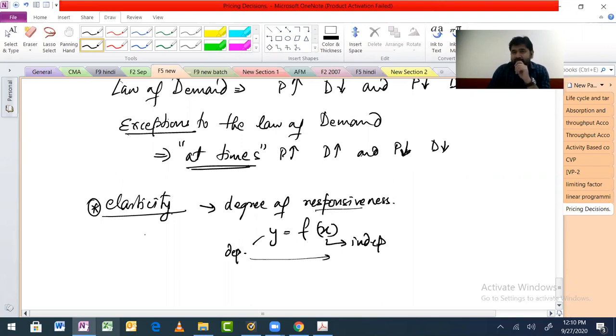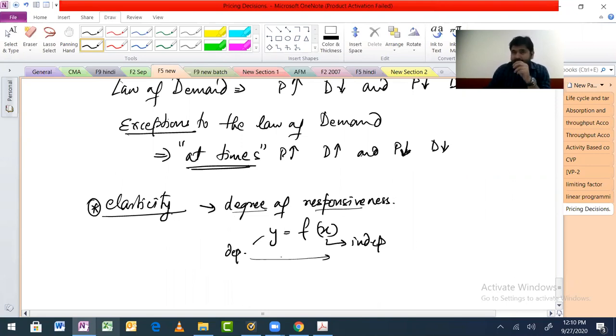Do you understand? We are not saying that if this increases by $10, this will decrease by 2 kg. We are not talking about the numbers. We are talking about the percentage. So that is elasticity, degree of responsiveness. This is not an absolute thing, like this is 2 kg, this is 1 kg. It's not like that. I hope we are clear with this one. This is elasticity, simple.